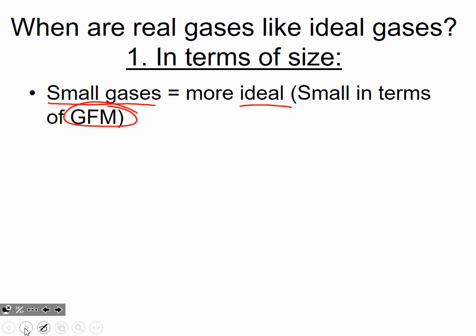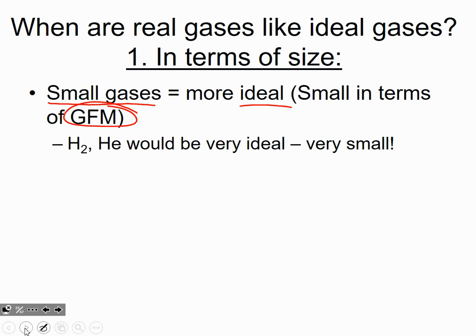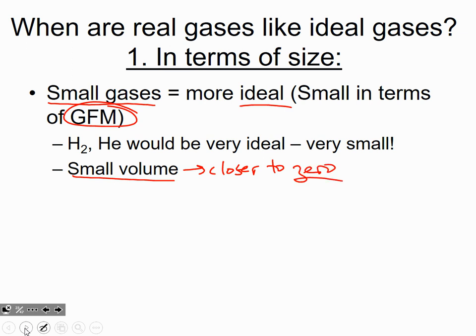A gas with a small GFM is going to be more ideal and follow these perfect conditions more than something that's larger. And I think the way that we can think about this is, if you have a small gram formula mass, the gas will have a small volume. This is closer to zero. Right? A small volume is closer to a zero volume than a large one is, so it's more ideal.